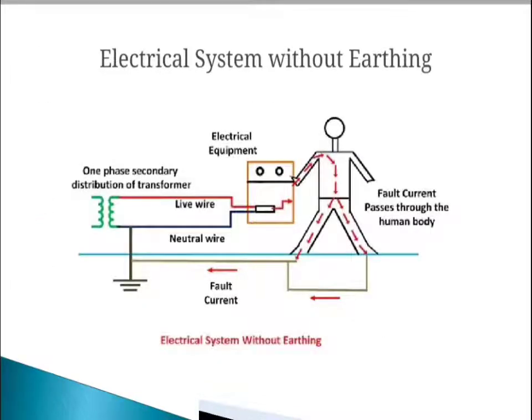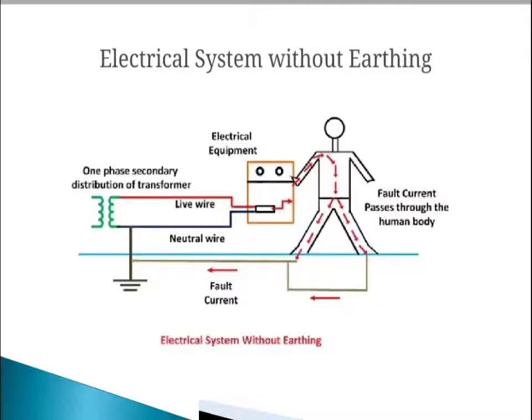We have to see what happens in an electrical system without earthing. Whenever a fault occurs, the fault current from the equipment flows through the earthing system to the earth, thereby protecting the equipment from the faulty current. At the time of the fault, the earth mat conductors rise to a high voltage, equal to the resistance of the earth mat multiplied by the ground current.